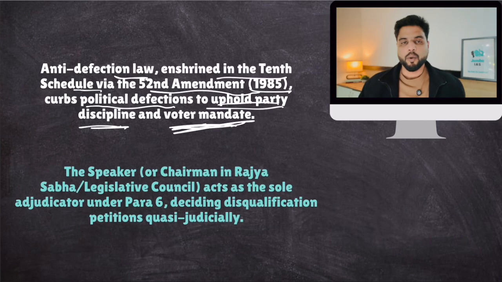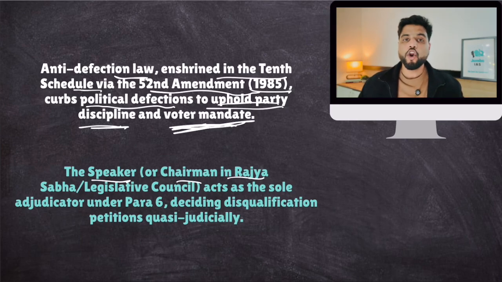Now, whenever anti-defection cases occur, this would lead to disqualification of those members of Legislative Assembly or Parliament. But wherever there is a defection, the case goes to the presiding officer of that house. If it's Parliament, then it's the Speaker of Lok Sabha or the Chairman of Rajya Sabha, and if it's a state legislative assembly, then the Speaker of that state legislative assembly.